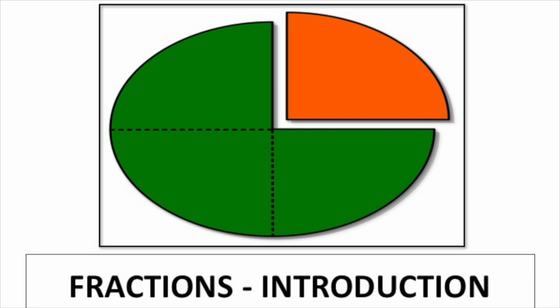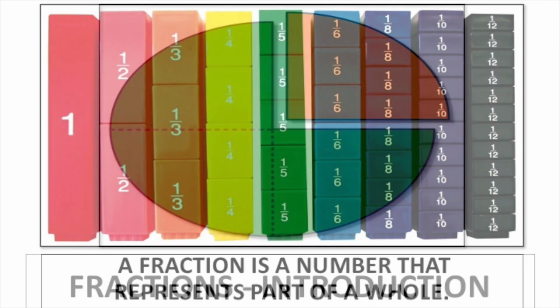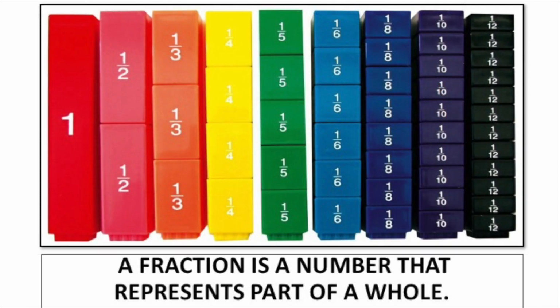How about in green? How many parts are in green? 3. So we can say 3/4. A fraction is a number that represents part of a whole.